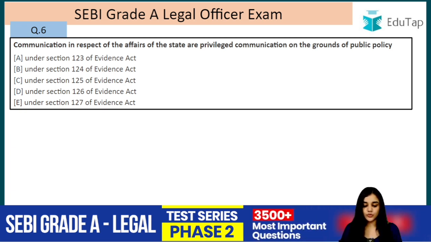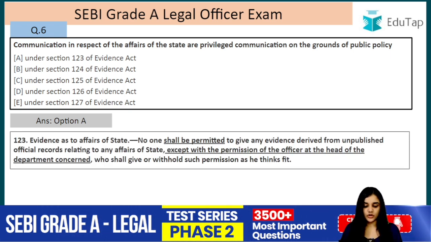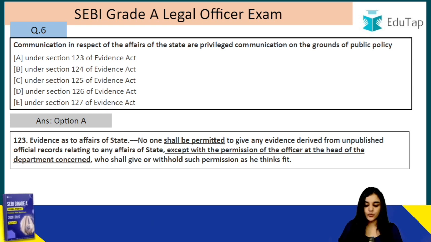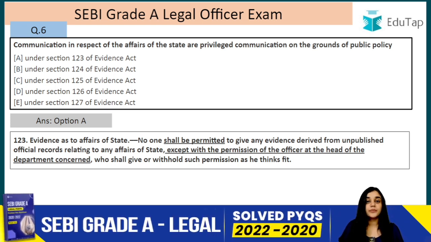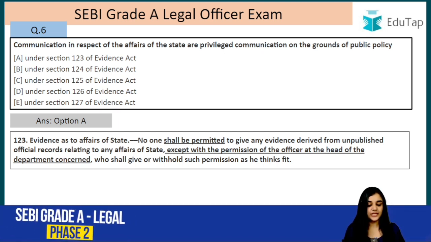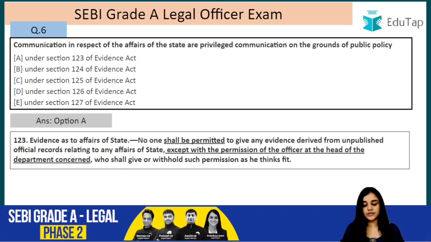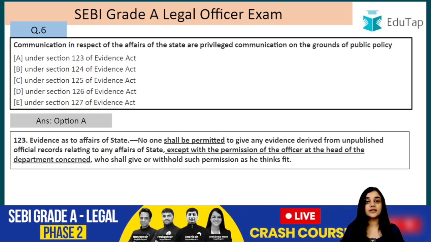So the answer to this question is option A, that is it is given in section 123 of the Indian Evidence Act. Section 123 of the Indian Evidence Act states no one shall be permitted. So here no one shall be permitted. You will not be given the permission. If someone even wants to do it, they cannot do it, right? So no one shall be permitted to give any evidence derived from unpublished official records. Something that is unpublished, that is not made public, right?